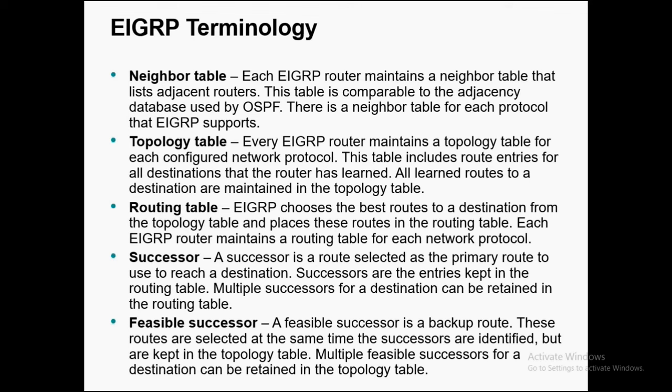In the routing table, if I'm a router connected with different neighbors and configured via EIGRP, I'll have the best path to reach the destination. I'll choose that best path with the help of the topology table, which already has all the available routing paths.